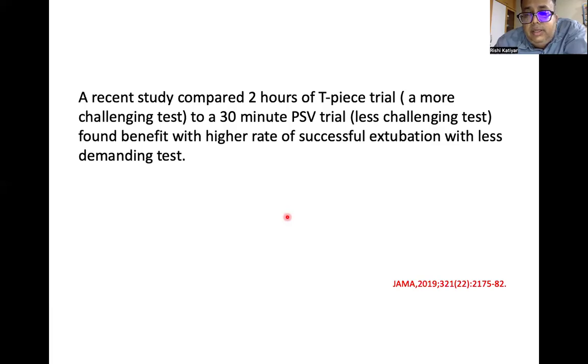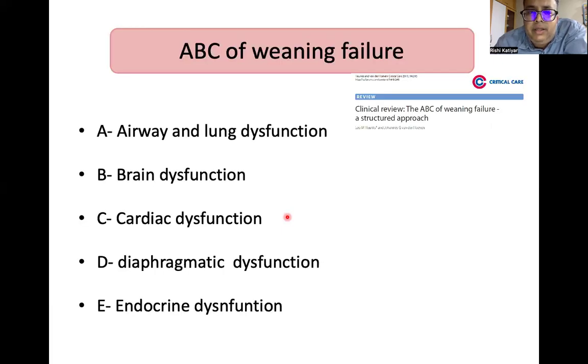And a recent study has compared a 2-hour T-piece trial, a more challenging test, to a 30-minute pressure support trial, a less challenging test, and found benefit with a higher success rate of successful extubation with a less demanding test and less agony to your patient. So give a 30-minute pressure support weaning trial and try to successfully extubate your patient.